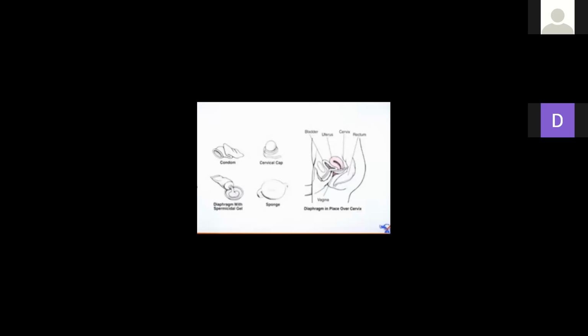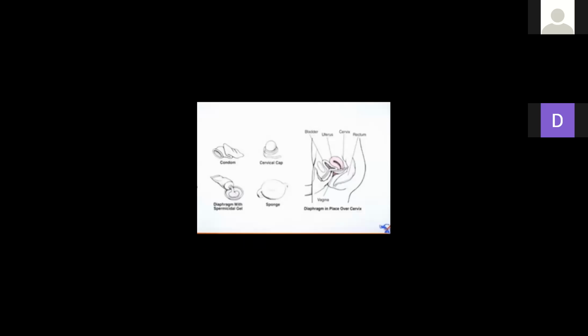Trust me, students, once you are reproductively active, STDs are very common. You should definitely use protection whenever you engage in sexual intercourse after marriage. You should be able to have a proper understanding of all these things. Is it clear?